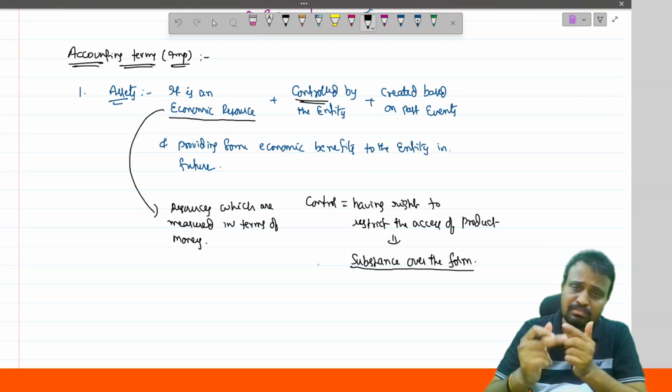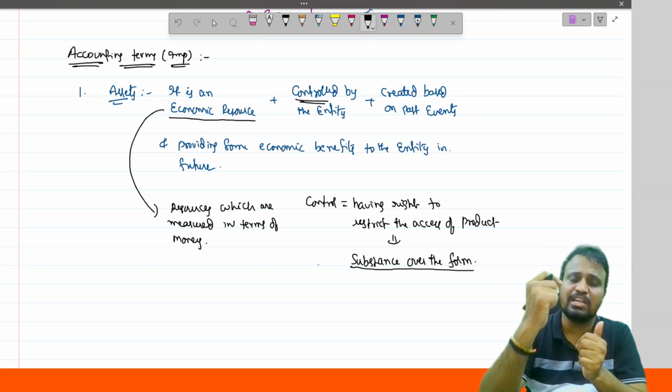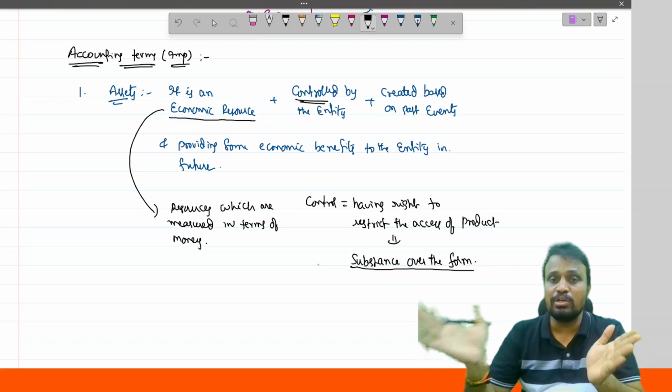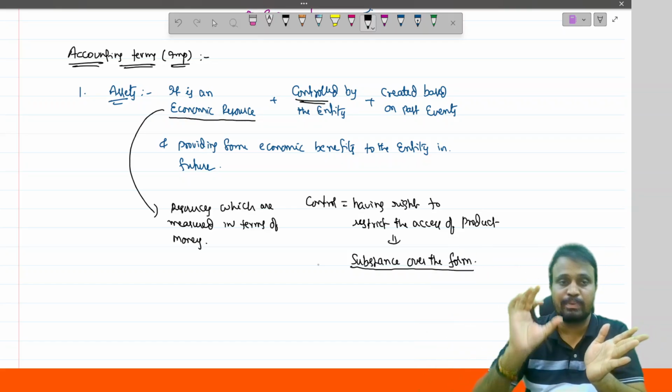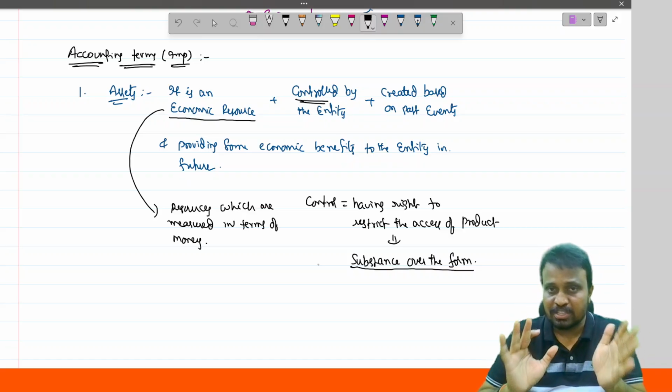At the end of every period, we make the installment. Only after the last installment do you get the ownership. That is the concept of hire purchase.